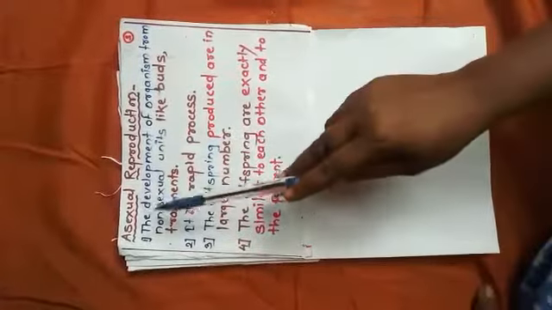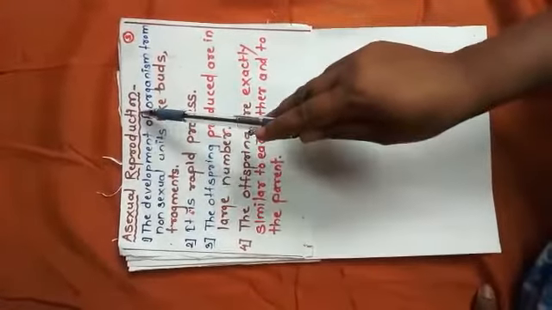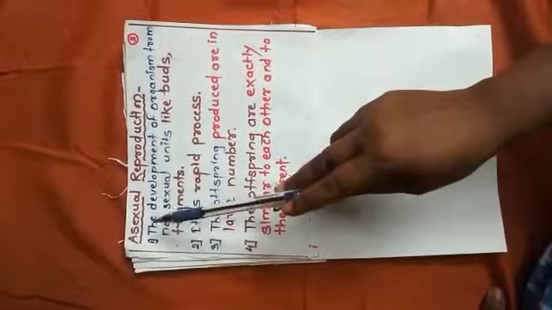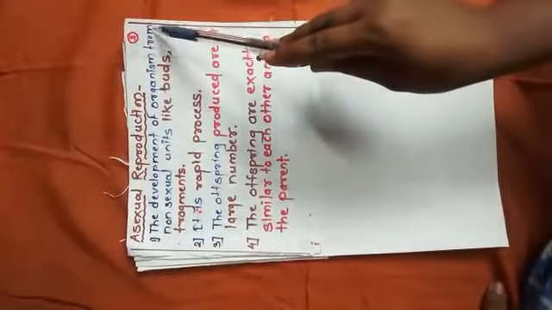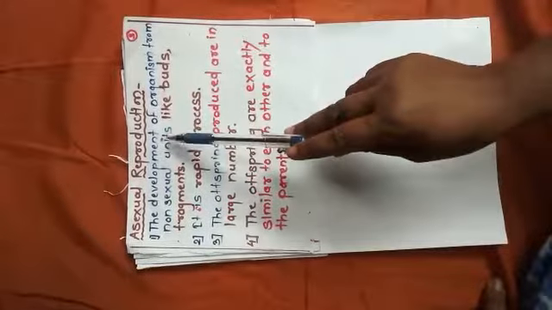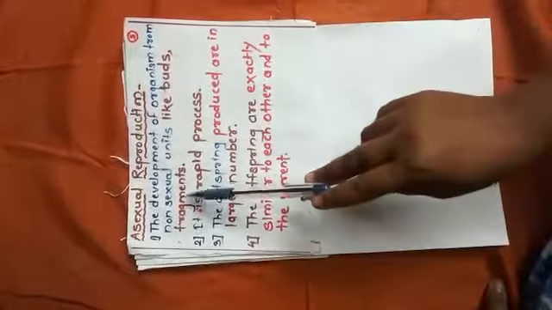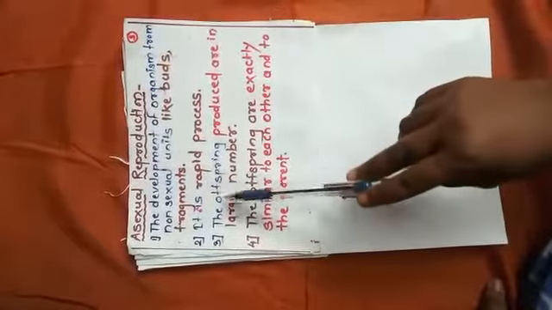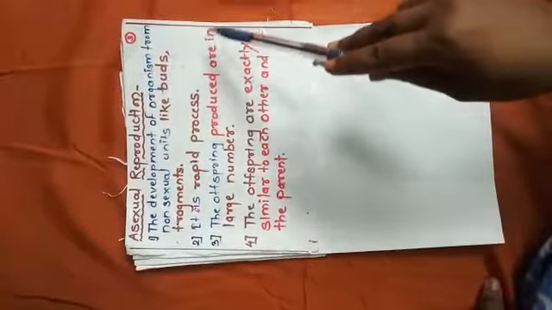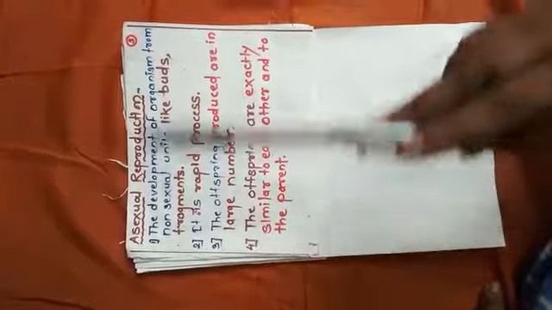Now, first method, asexual reproduction. In asexual reproduction, the development of an organism is from non-sexual units like buds and fragments. It is a rapid process and offspring produced are in large number.